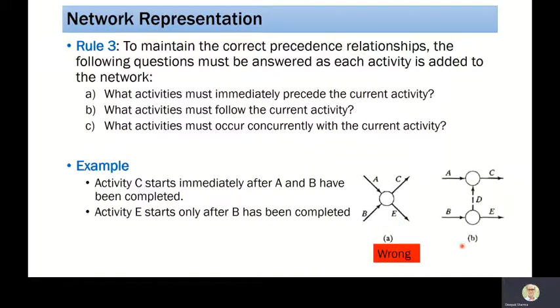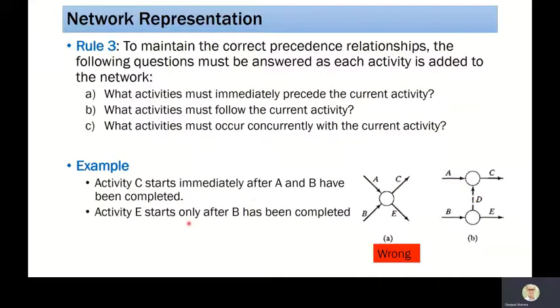In order to make it correct, what we can do is introduce this dummy activity. Now again, if you take both the cases of 3 and 5 hours, C will start when A and B finish, and when B finishes, E will start. But C can start when D finishes, so you will get the time from D. D is a dummy activity, it is not taking time. So when B finishes, then only D will start. So what you can say is that C depends on A and B, and E depends on only B because it has no relation with A.